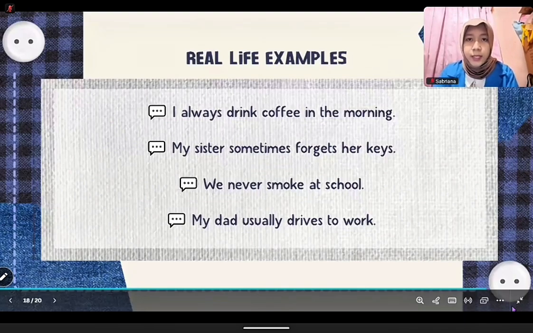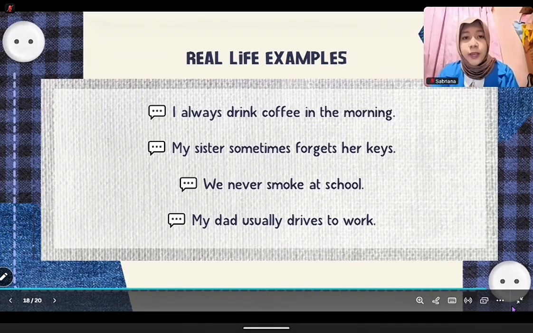Now let's see some real life examples of adverbs of frequency. I always drink coffee in the morning. My sister sometimes forgets her keys. We never smoke at school. My dad usually drives to work. These are sentences you can really use when talking about your daily routines.